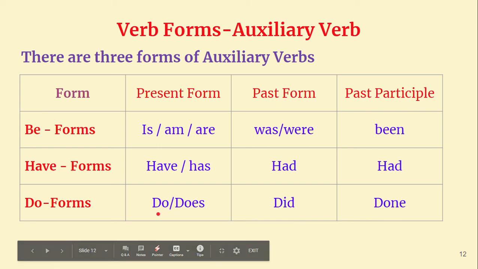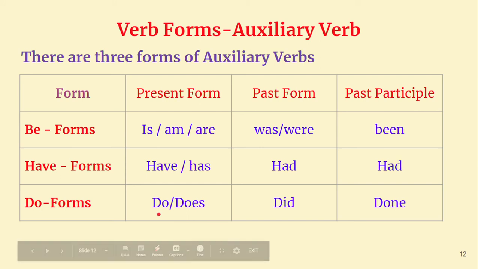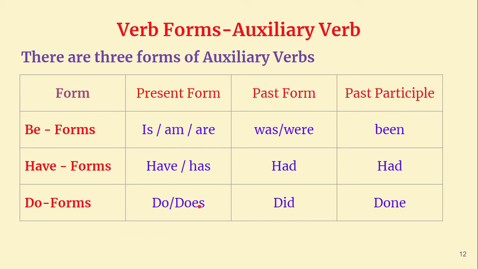When you want to ask a question in simple present tense, you require do or does. Suppose you say, "Do you have a car?" Do you have a car? Does he have a car? Negatives: I do not have a car. He doesn't have a car. She doesn't have a car. They do not have a car. They are plural, so we use do. You do not have a car, like that. Okay, so do and does are very important in negatives and questions.